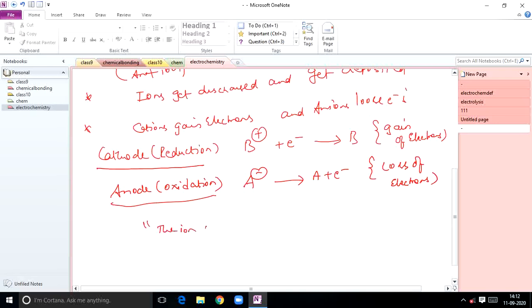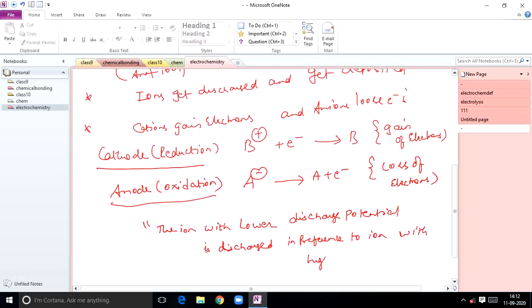The ion with lower discharge potential is discharged in preference to the ion with higher discharge potential. So this is important, students, a very, very important fundamental.